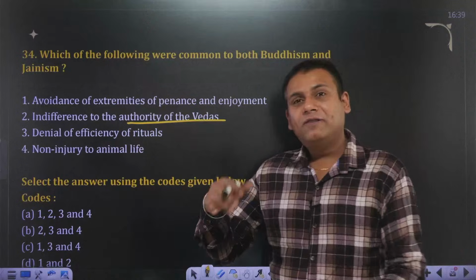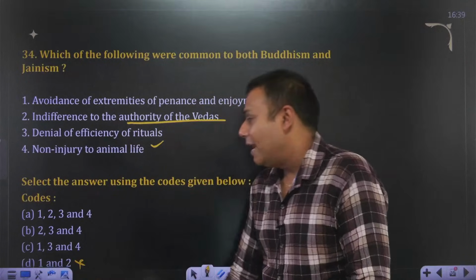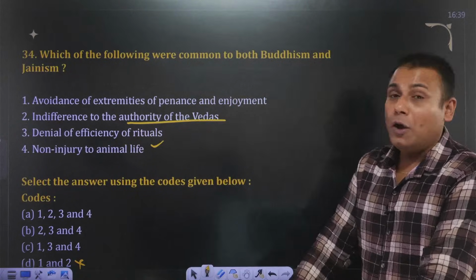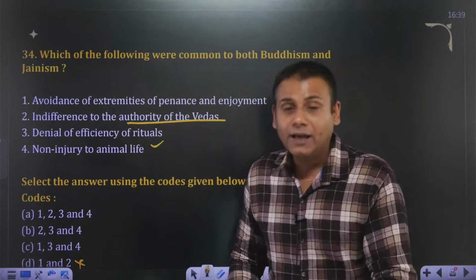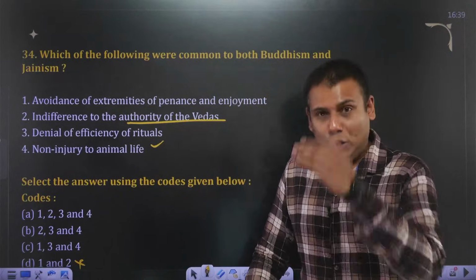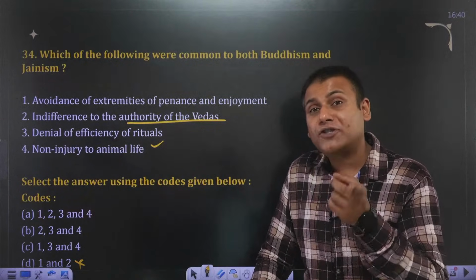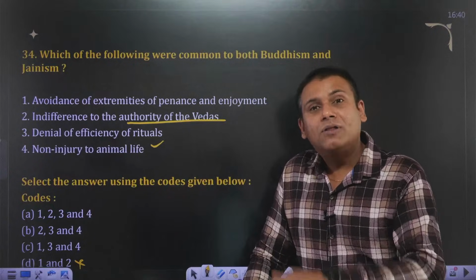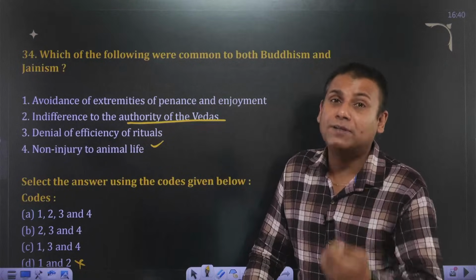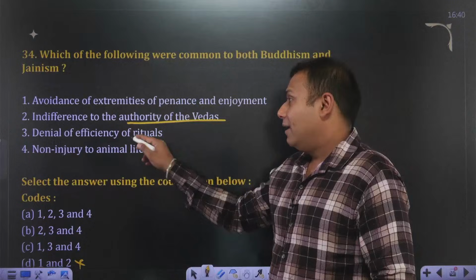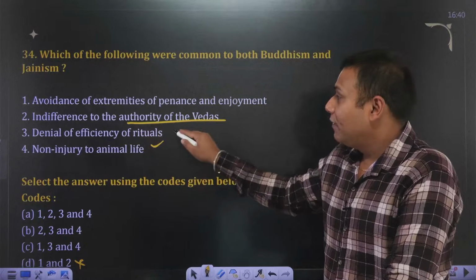See, both of them believed in the concept of ahimsa. So this statement is true. And if this statement is true, automatically this one gets eliminated. Both of them denied the efficiency of rituals. I have taken the lectures of Buddhism and Jainism in quite depth and detail. You can go through that playlist. And we have discussed one thing. Buddhism and Jainism are offshoots of the Shramana movement. And Buddhism and Jainism are not at all against Hinduism, but they are against the evil practices and rituals present within that. So they denied the efficiency of rituals. So specifically this one is true.